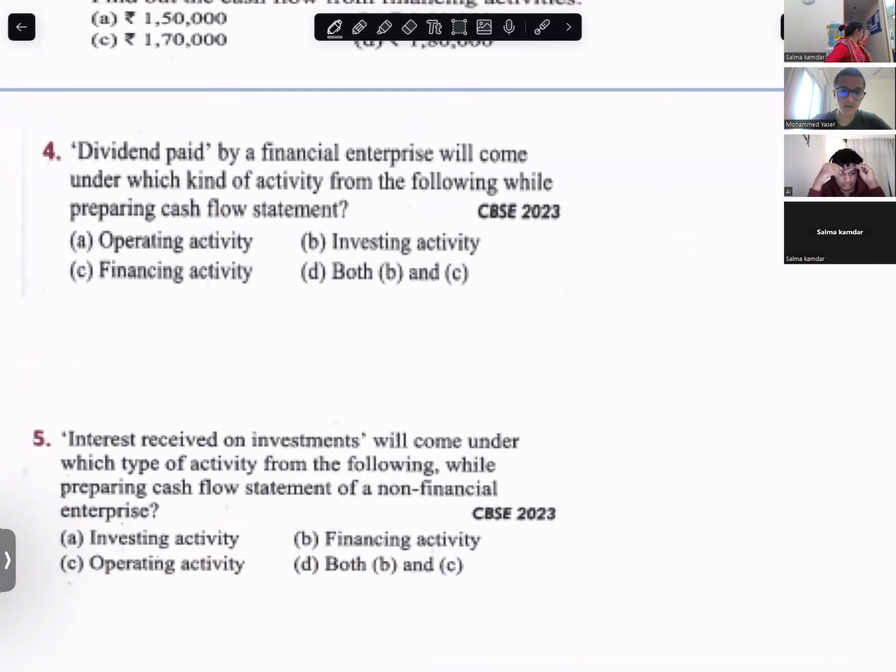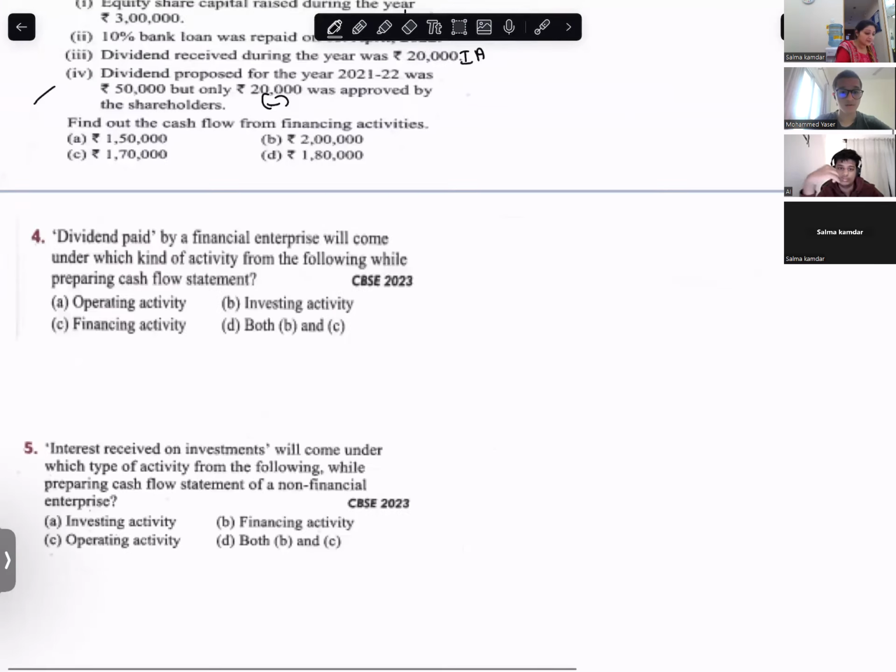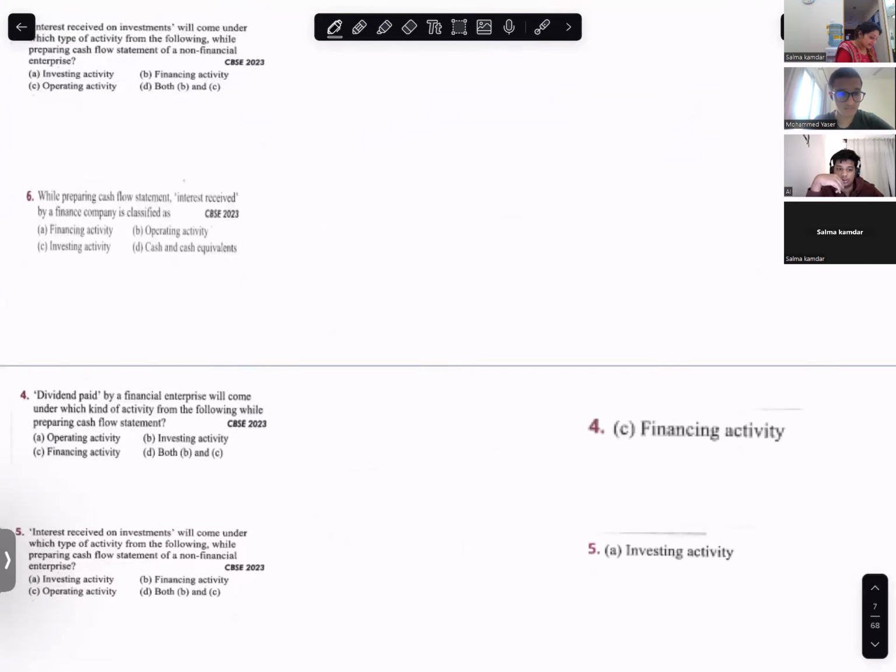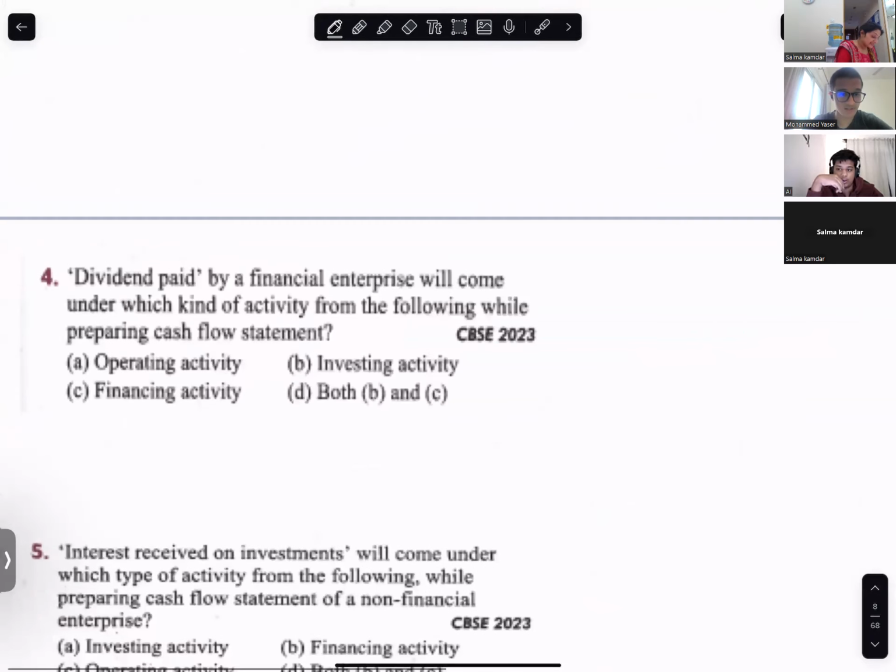Dividend paid by a financial enterprise will come under which kind of activity from the following while preparing cash flow statement? So dividend paid. But it is not a normal company. It is a financing company. It is a financial enterprise.